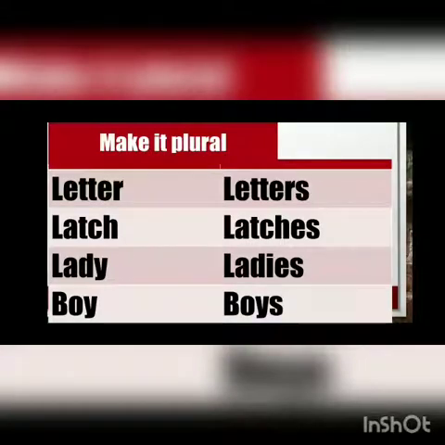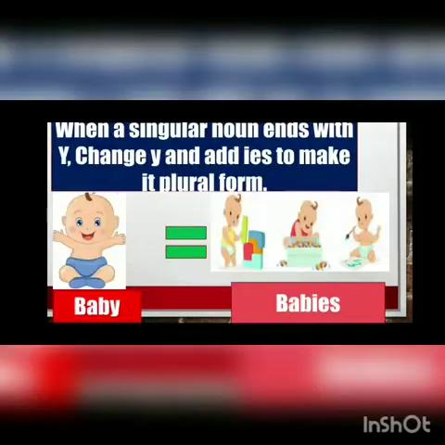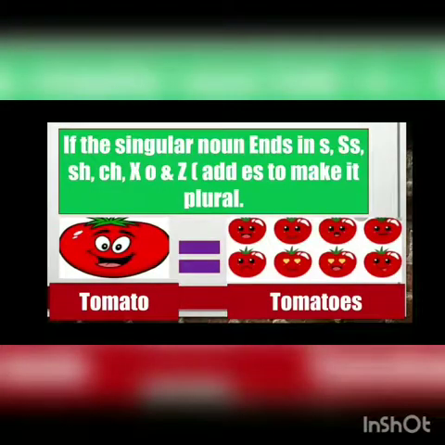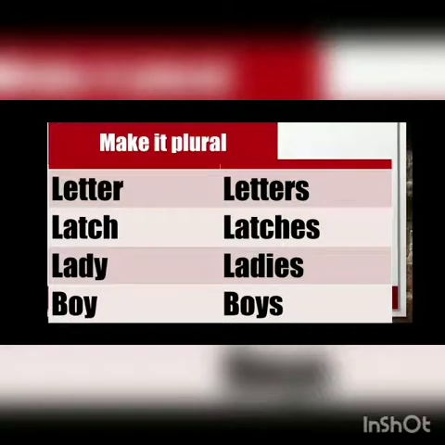So letter, letters. Latch is there. What does our second rule say? When the singular noun ends in ch, ss, sh, correct, then what do you need to add? You need to add es. Look, here it is. If the singular noun ends in s, ss, sh, ch, x, o and z, then you need to add es to make it plural. So here is the word ending in ch. What are you going to add to make it plural? You will add es. So latch, latches. Getting it, clear right now?